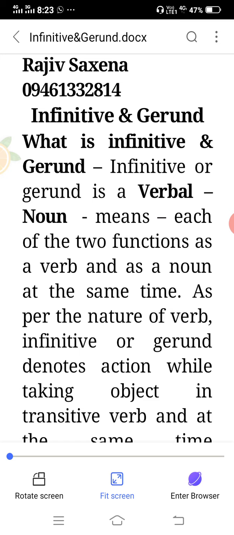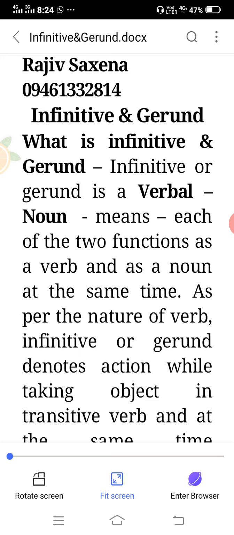Your participles that you studied earlier were verbal adjectives. They function as a verb as well as an adjective, qualifying a noun or pronoun and also functioning as a verb. Here, the gerund and infinitive is a verbal noun, which means it functions as a verb denoting action.